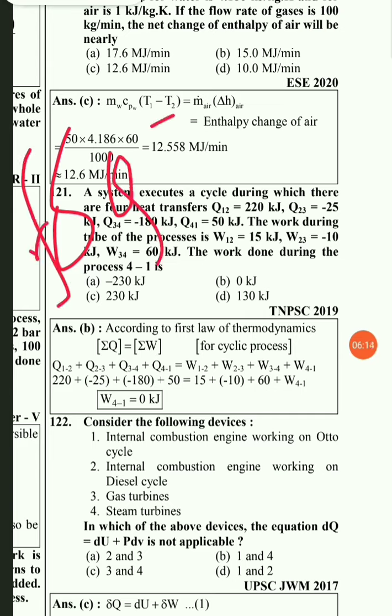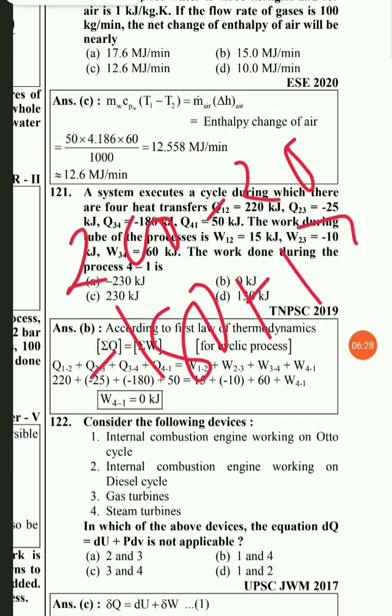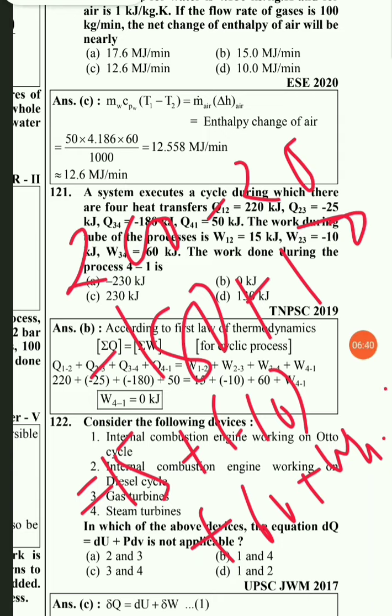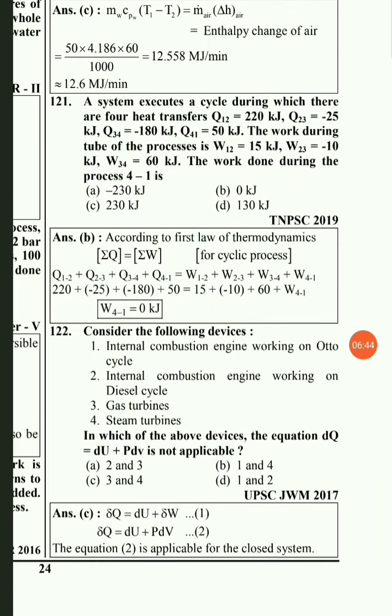This must be known to us, and according to the first law of thermodynamics for a cycle, the cyclic integral of del Q will be equal to the cyclic integral of del W, and integration tells us about the addition. So add all those things. So here 220, then minus 25, then minus 180, plus 50, will be equal to the work transfer: 15 plus minus 10, then plus 60, plus W4 to 1. After putting all those in the equation, you will get the final answer, that is W4 to 1 comes out to be 0 kilojoule. So option B will be the right answer.